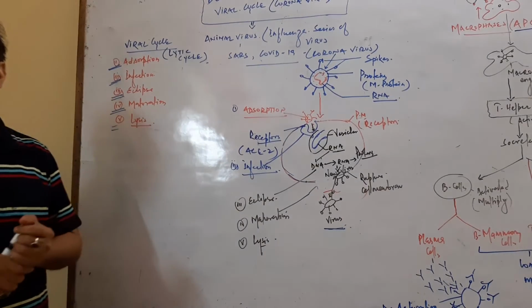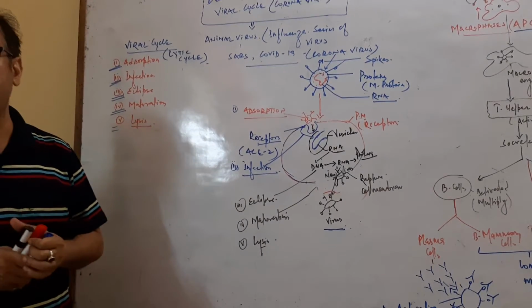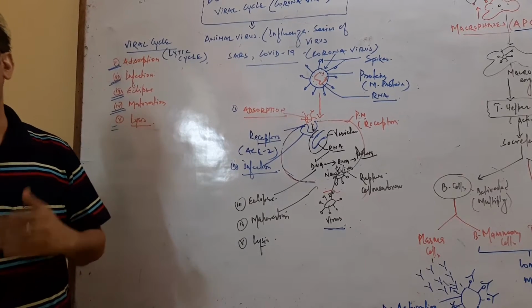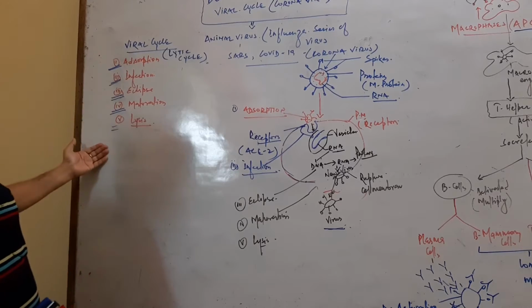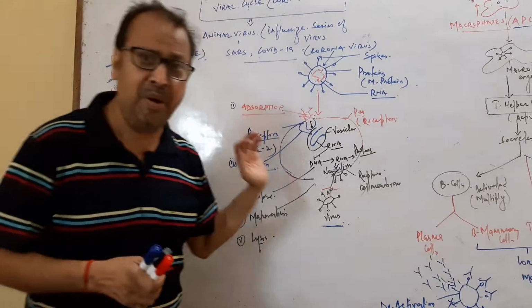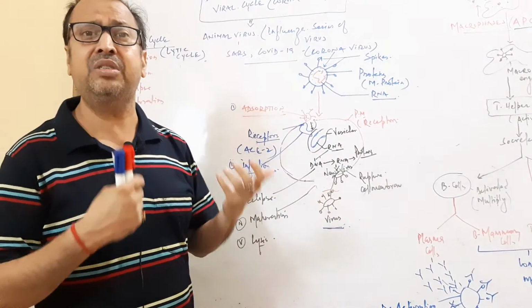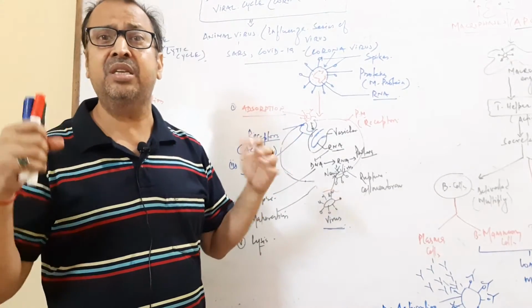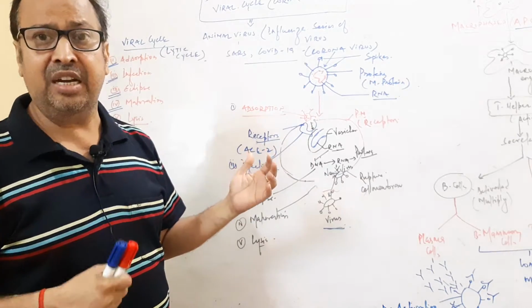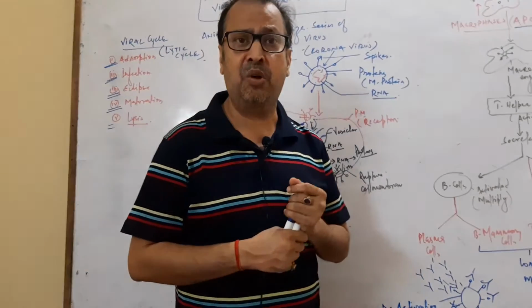Mostly a virus which comes inside the host body, either plant or animal, goes through these 5 processes. But in the human body, if our immune system is up to the mark, then when our immune system is activated, an active response takes place.